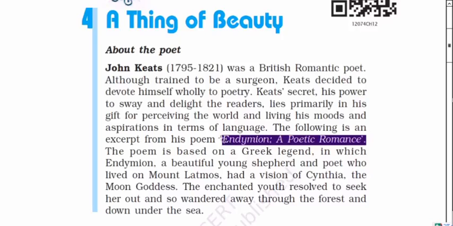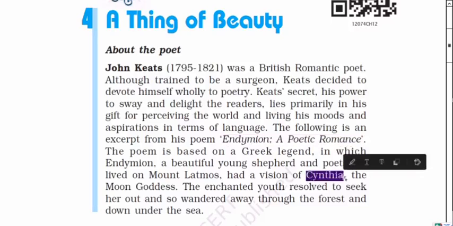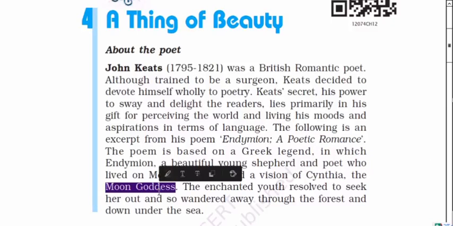Cynthia is the moon goddess, and he wants to achieve her. Although his beloved was Diana, basically the name is not Cynthia. It symbolizes Cynthia, but in reality his beloved's name is Diana, and Diana was later converted into the moon goddess.